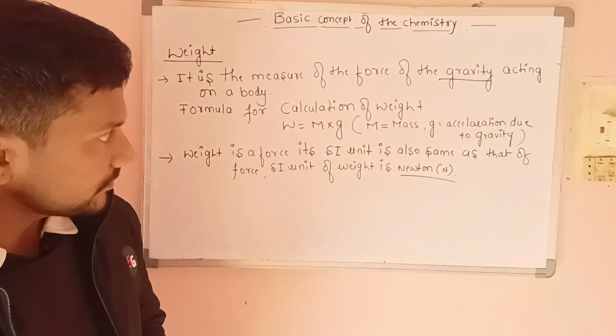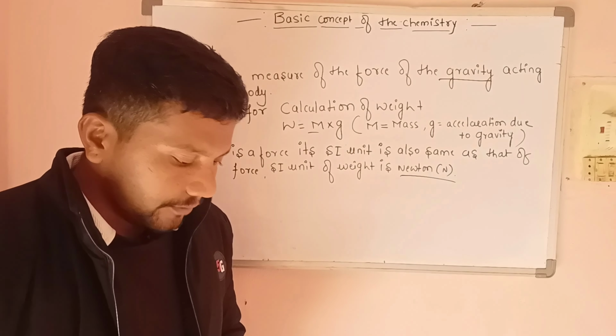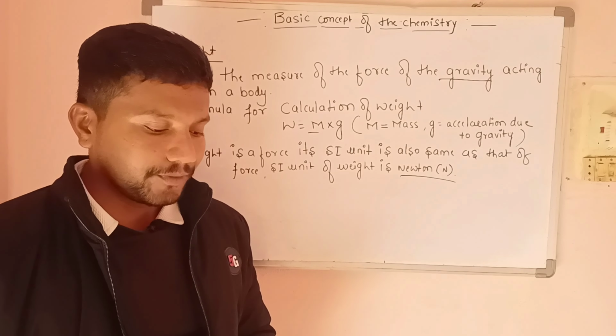Here we already know that mass is a fixed value, but the G value always changes with the place. One good example: when I am standing on the earth, my weight is 68 kg.